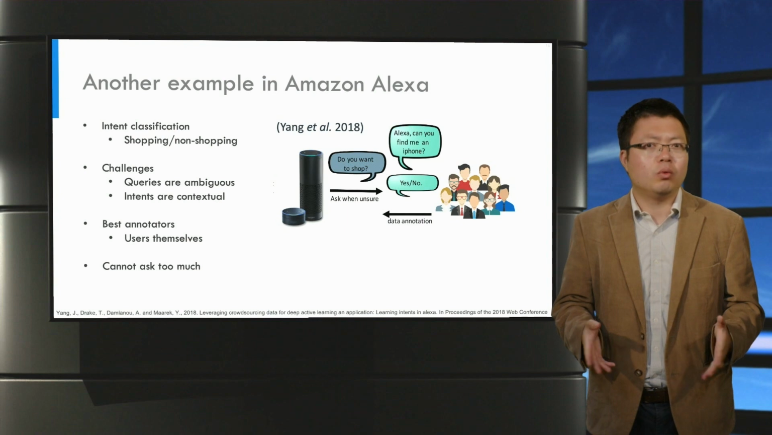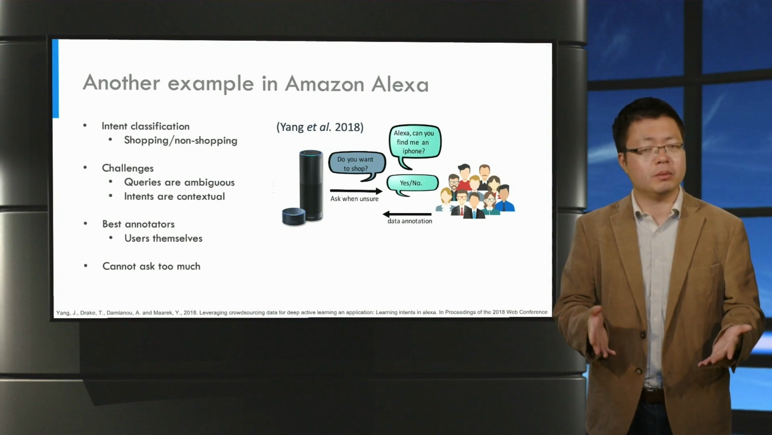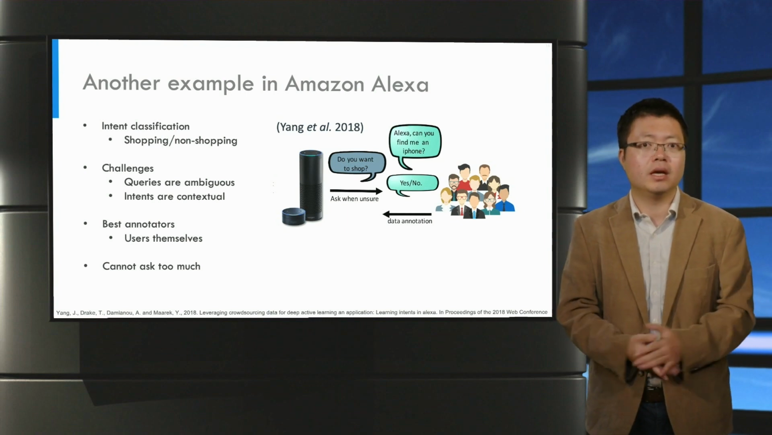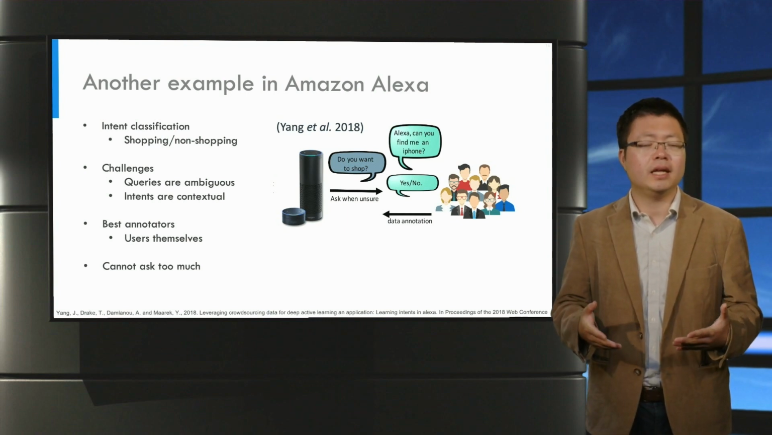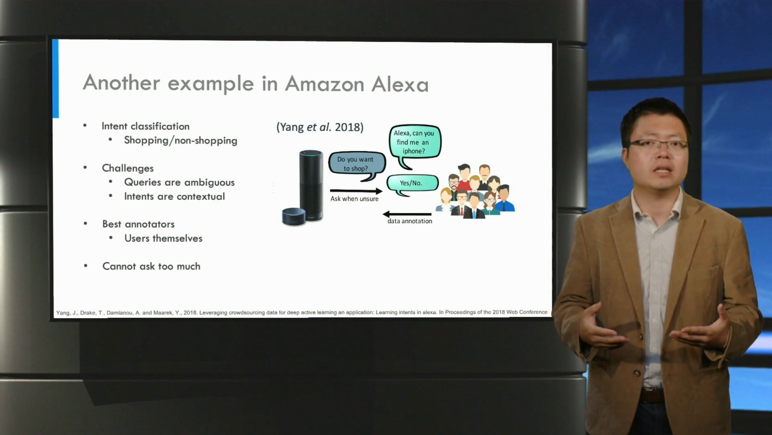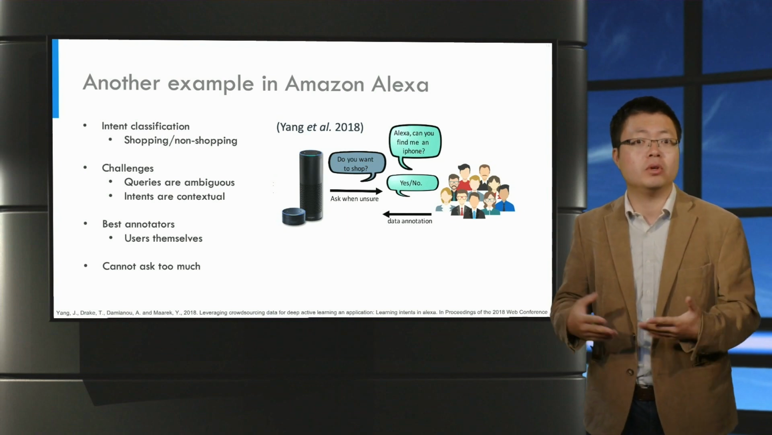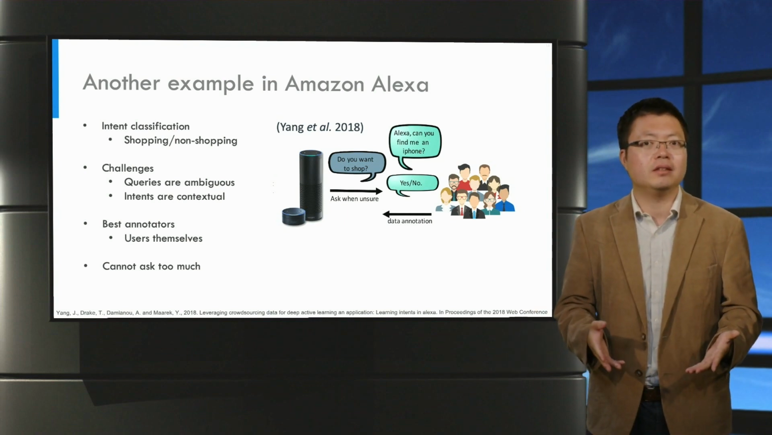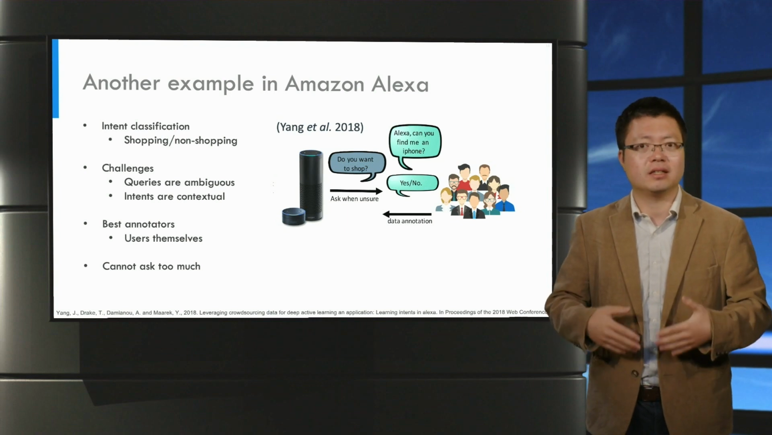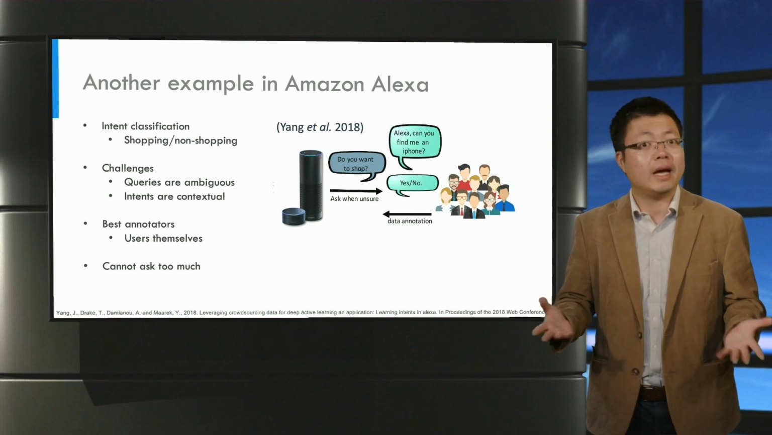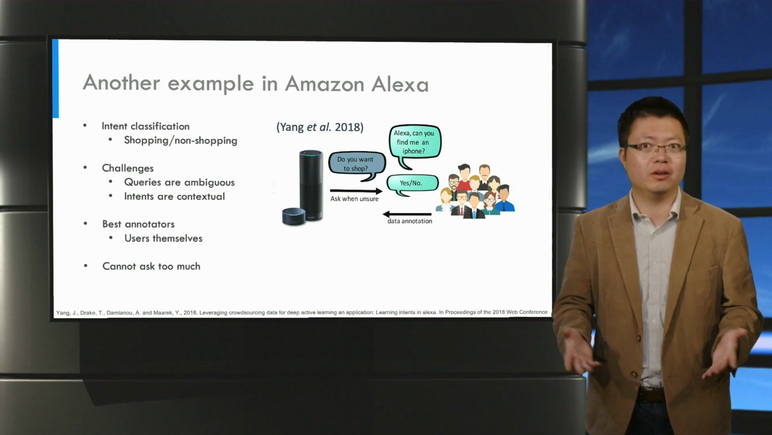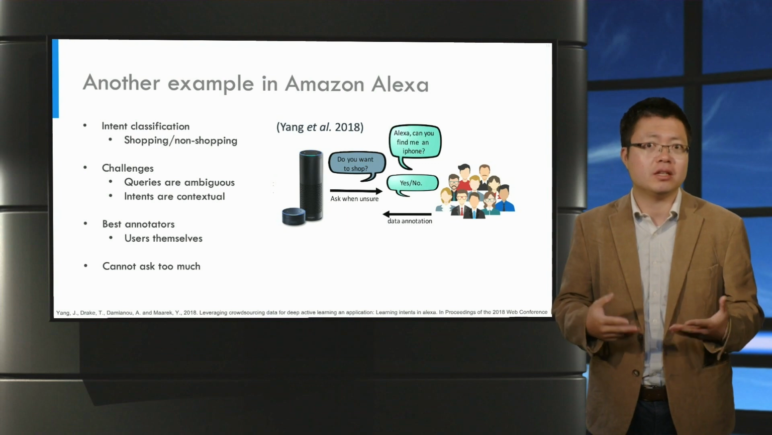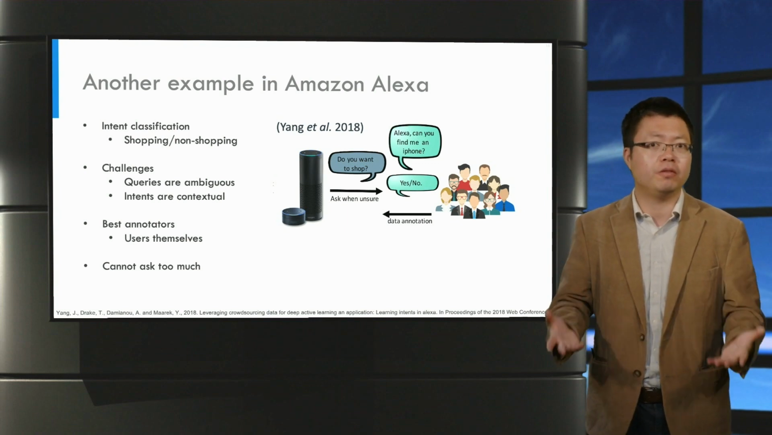Considering this, who are the best annotators? The users themselves, right? There are no better annotators than the users themselves. Ideally, to train an intent classifier, we can use Alexa to collect labels directly from customers by asking, for example, "Do you want to shop?" Occasionally doing that is fine, but if Alexa constantly asks that kind of question, you know what will happen? Well, people will not use it anymore. So we desperately want to minimize the number of questions asked without sacrificing model performance.